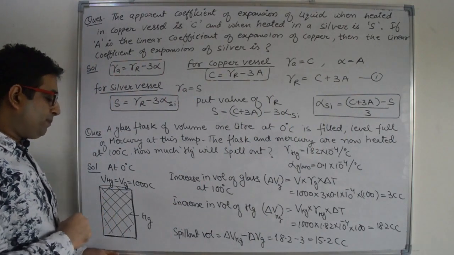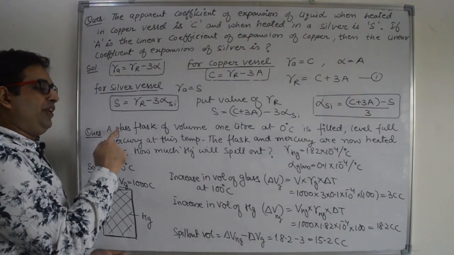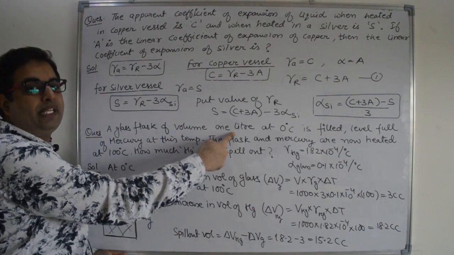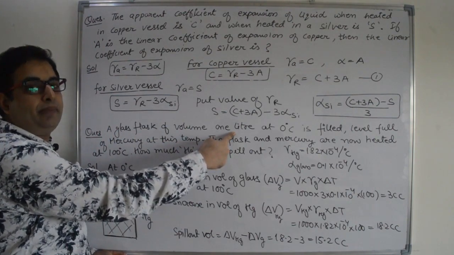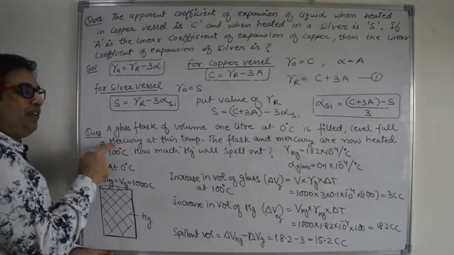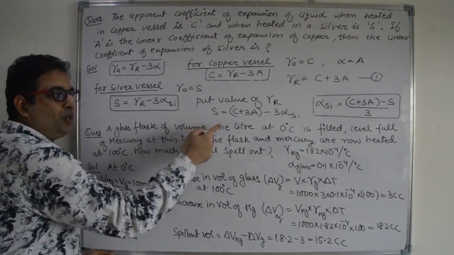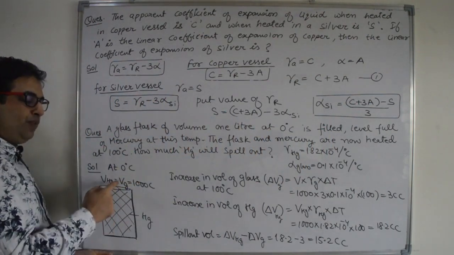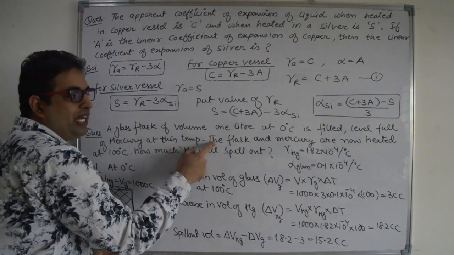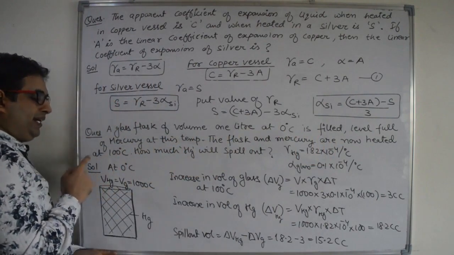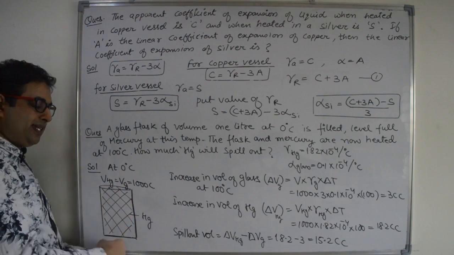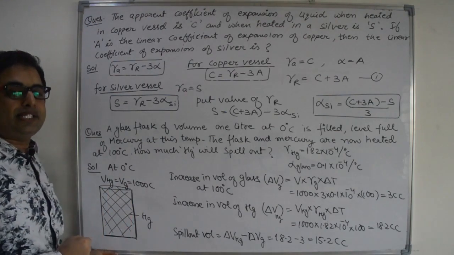Right? Second problem. In the second problem they are saying we have a glass flask and the volume of the flask is given to you as 1 liter. That means 1000 cc, 1000 centimeter cube. At 0 degrees Celsius it is completely filled with mercury. So at 0 degrees Celsius, this 1 liter flask is completely filled with mercury. The flask and mercury are now heated to 100 degrees Celsius. So the temperature of the complete system is increased to 100 degrees Celsius.